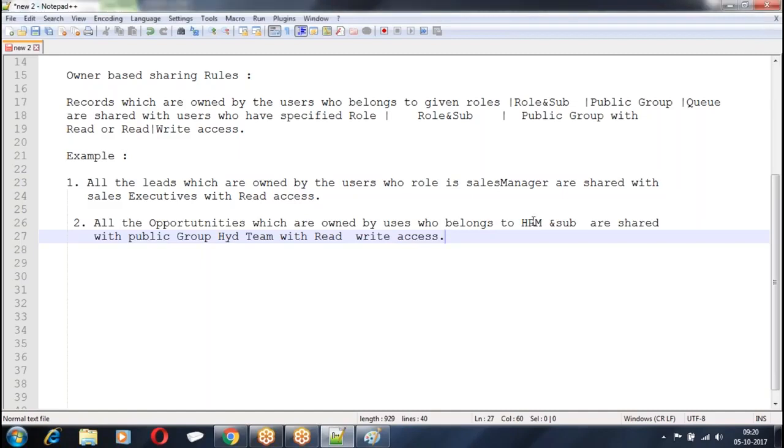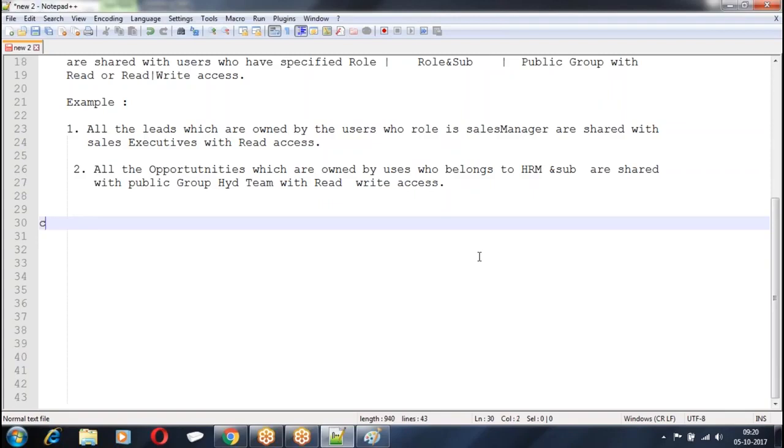Okay. Let us go to the next one. We are going with the next point. Criteria based sharing. What do you mean by criteria based sharing rule? I am going to give a condition. Records which are meeting the condition are shared with a given role.